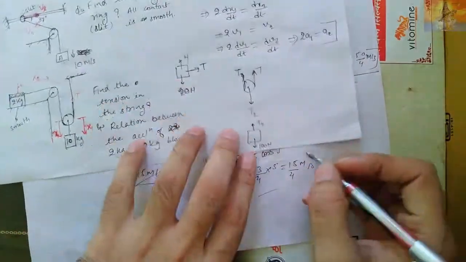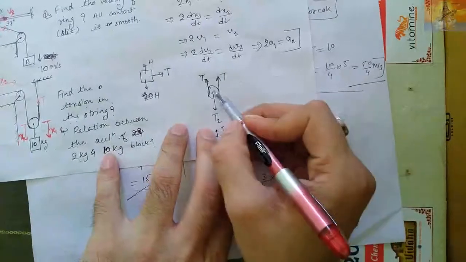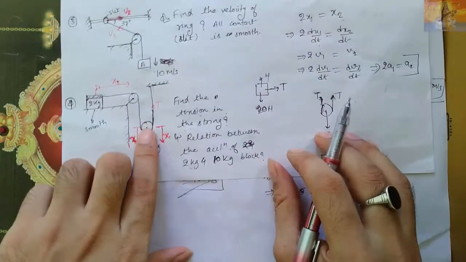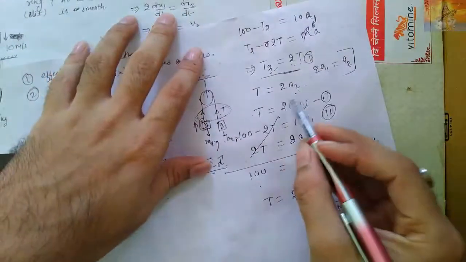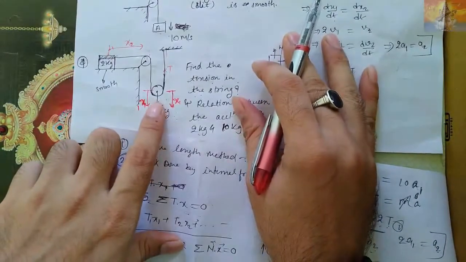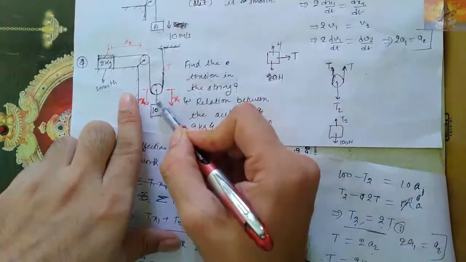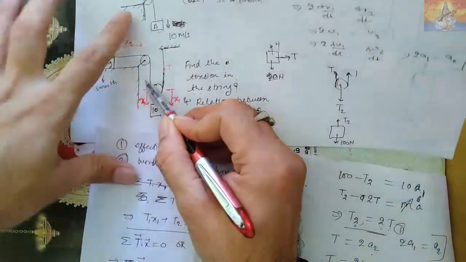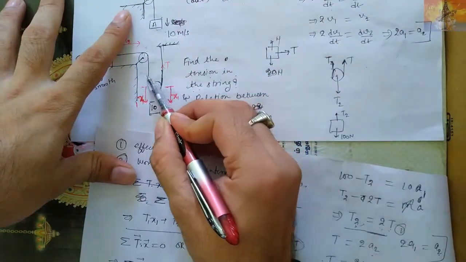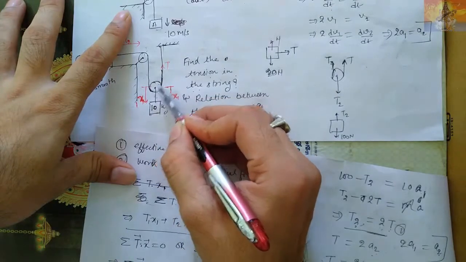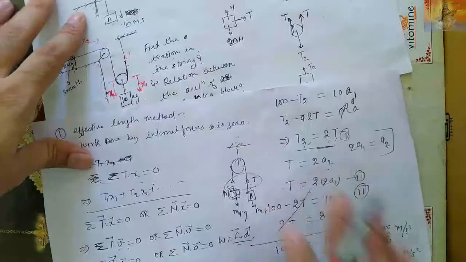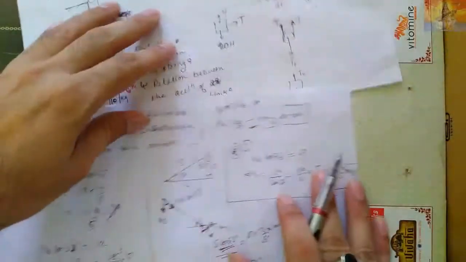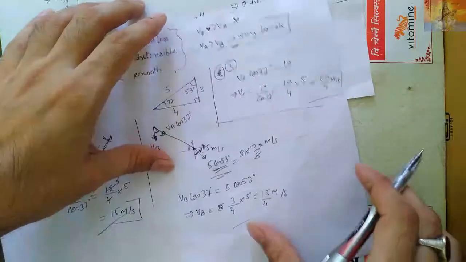Look here, for example, as we know that the pulley is massless, so properly we got the result that T2 is equal to 2T. It means if the pulley is massless, then whatsoever tension is here will be distributed. Suppose if I take tension T here, then here it will be T by 2, and here T by 2. If here I take 2T, then here it will be T and here T. Because the pulley is massless, the tension will be equally distributed. Suppose here I take 4T, then here it will be 2T, here 2T. Okay, this only I was saying. Now let us solve.